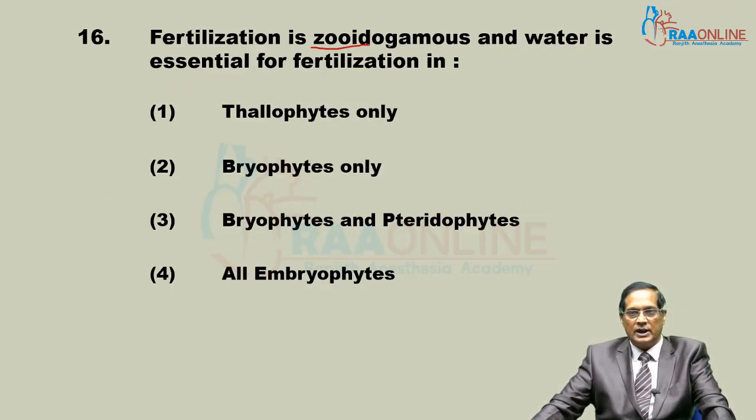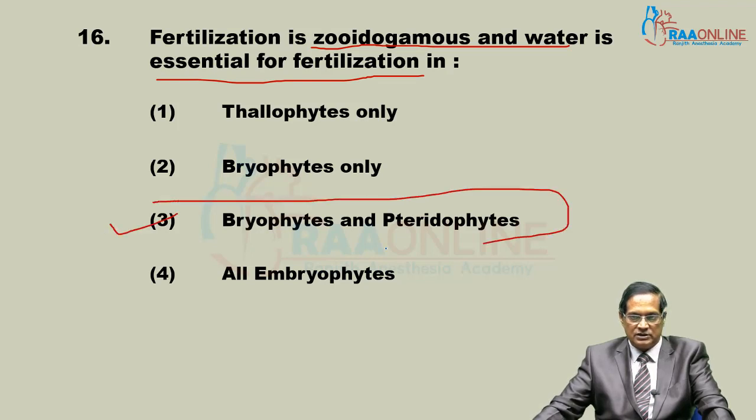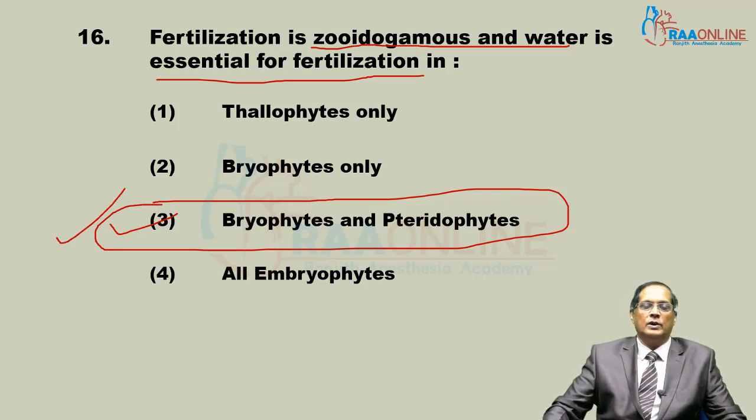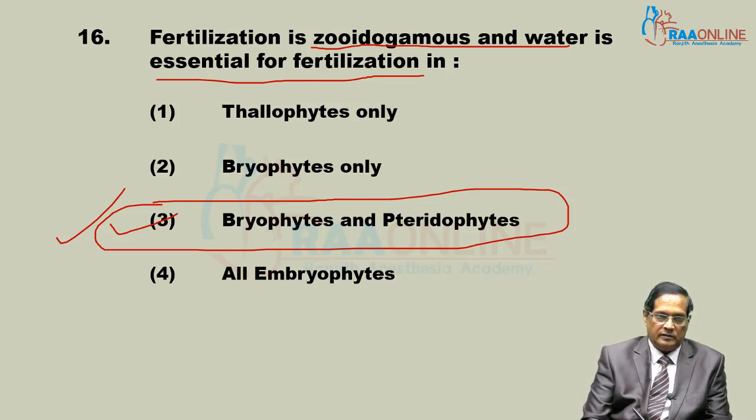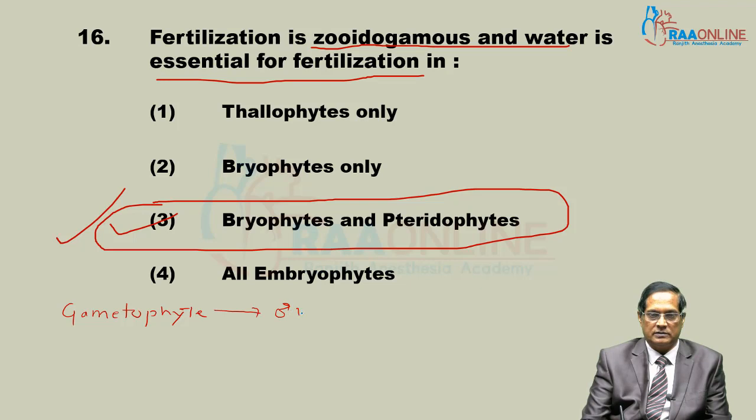Fertilization is zooidogamous and water is essential. That is for bryophytes and pteridophytes. Let's discuss what zooidogamy is. The gametophyte, that is the gamete producing plant body, releases male gametes in water.